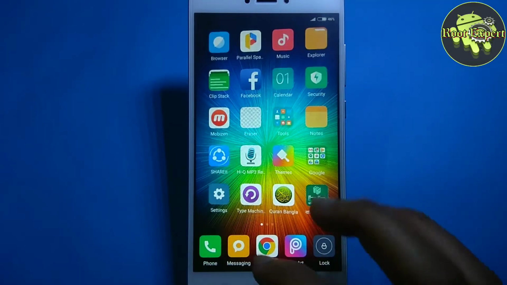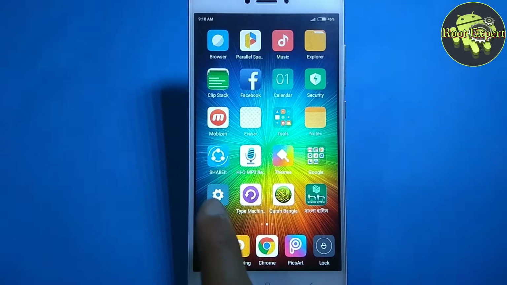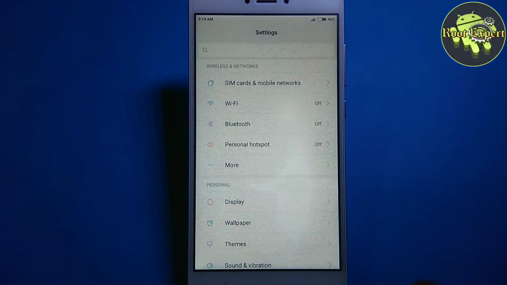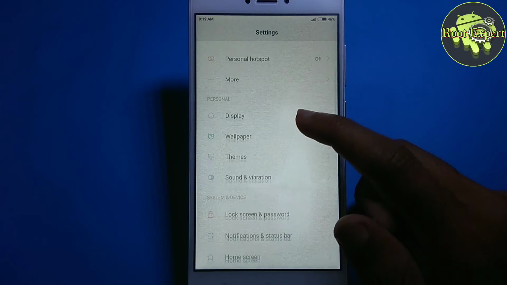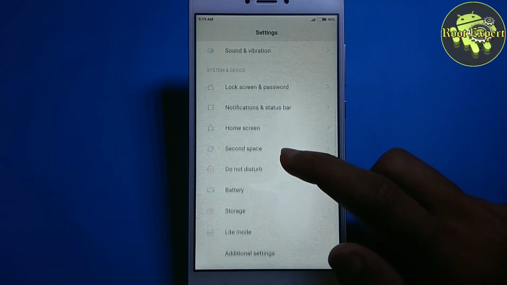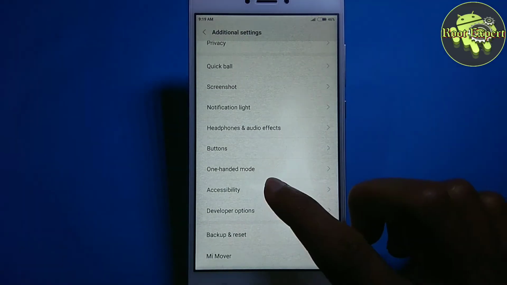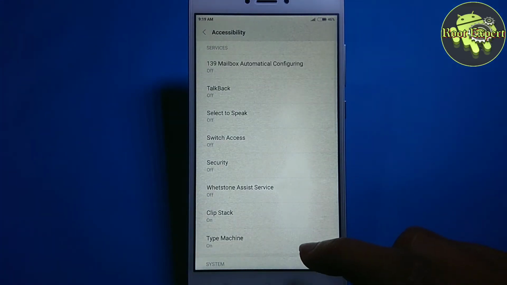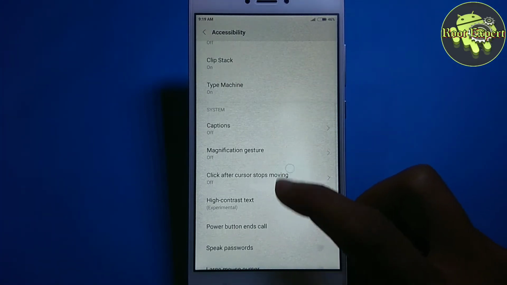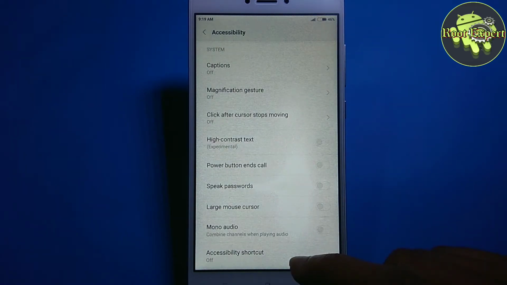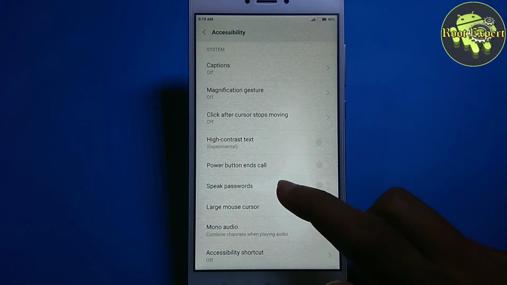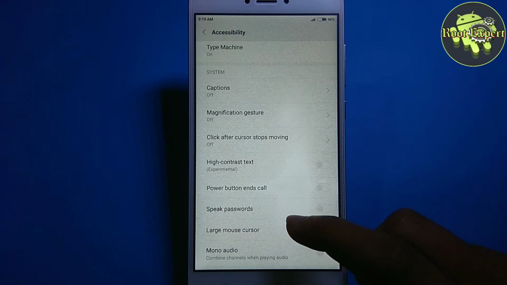First of all, go to the Settings application, then Accessibility settings. My accessibility setting is in Additional settings. Then scroll down. Now you can see an option named Power button ends call.